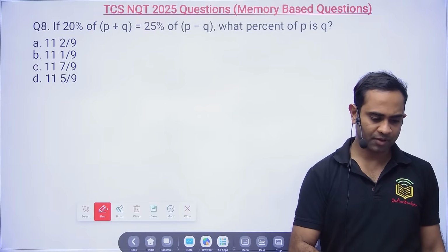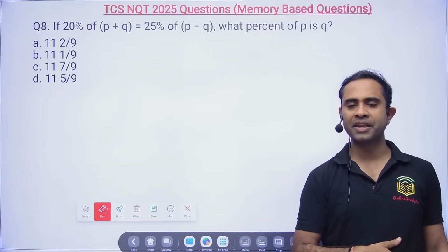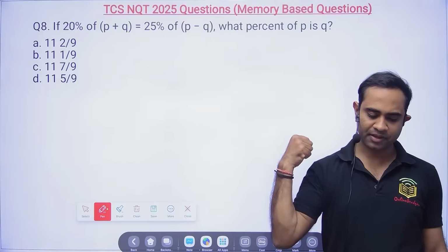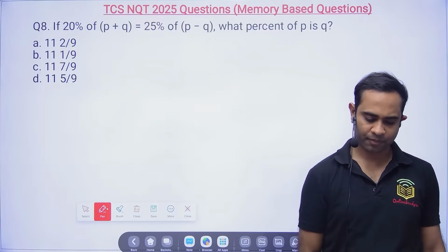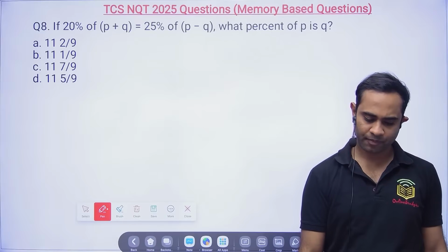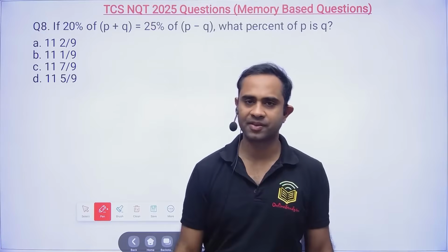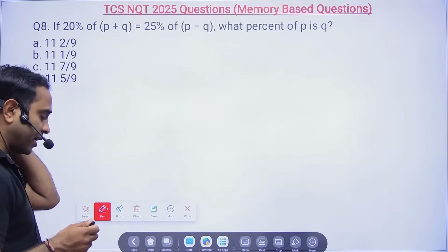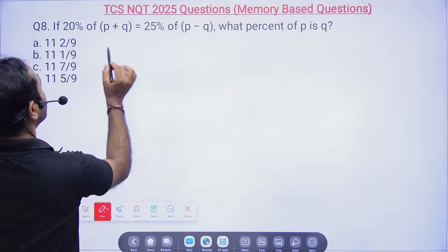So nobody is able to solve here. See, some people were telling that, sir, please do lengthy problems. This simple problem only, now I am not able to get the answer. Hitesh is telling 11 7 by 9. So after 1 minute, Hitesh is telling 11 7 by 9. And there were some people who were telling, sir, please do some lengthy problem. This is a simple problem only.